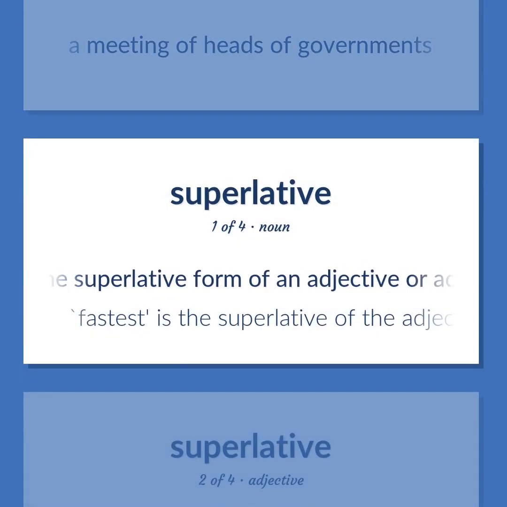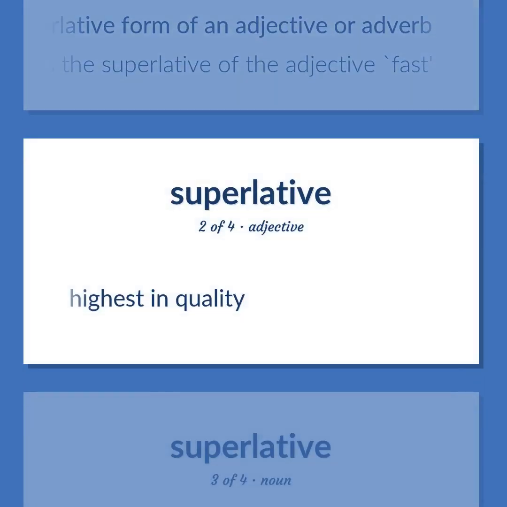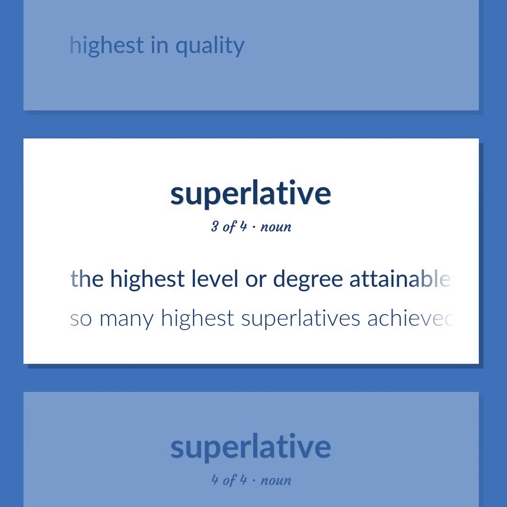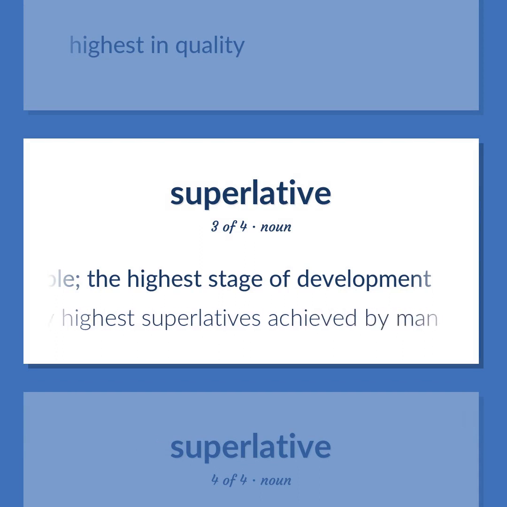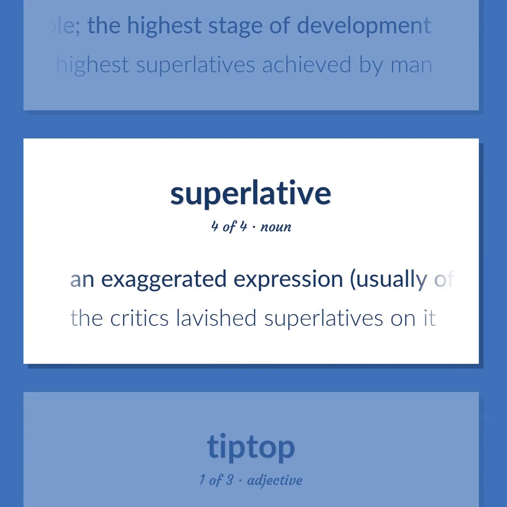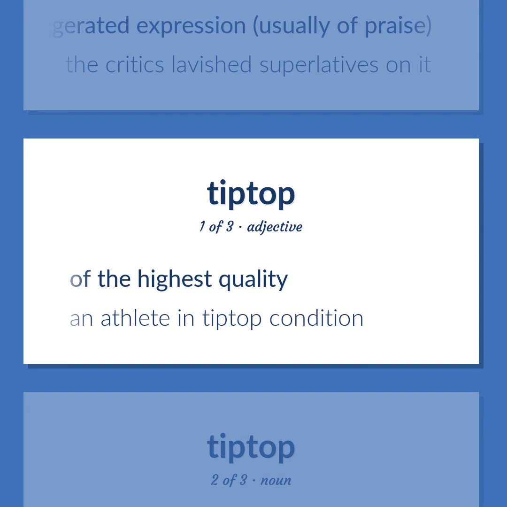Superlative: The superlative form of an adjective or adverb. Fastest is the superlative of the adjective fast. Highest in quality. The highest level or degree attainable. The highest stage of development. So many highest superlatives achieved by man. An exaggerated expression, usually of praise. The critics lavished superlatives on it. Tip-top: of the highest quality. An athlete in tip-top condition.